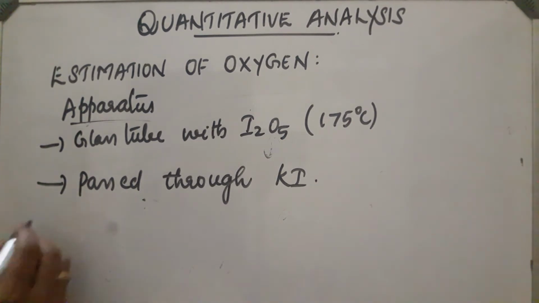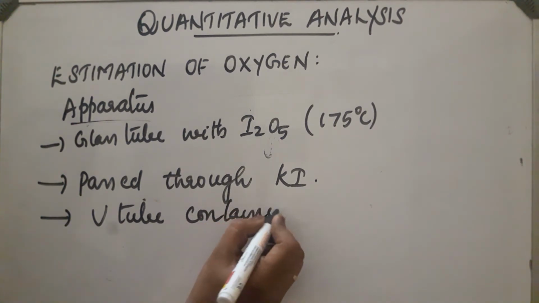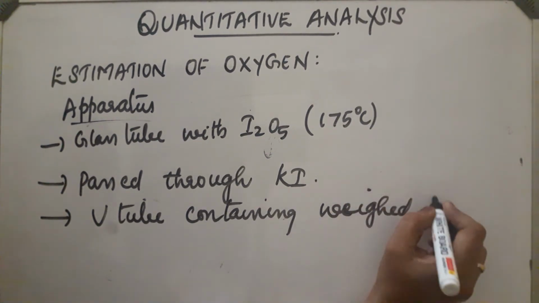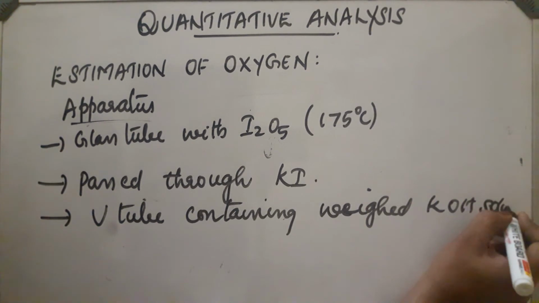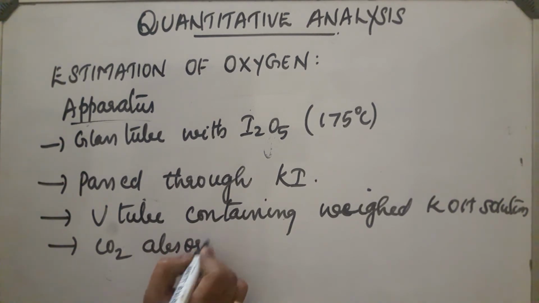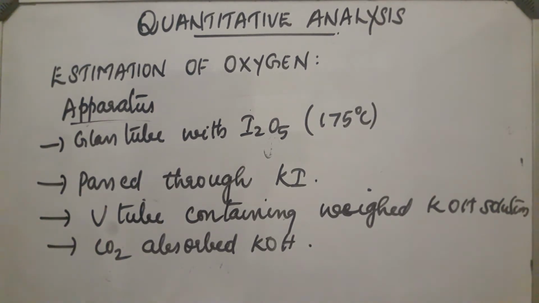This gaseous product is then passed through a U-tube containing a weighed amount of potassium hydroxide solution. So what will happen? Carbon dioxide is absorbed into the potassium hydroxide. After absorption, we have to weigh the U-tube again. This difference will give the amount of carbon dioxide, from which we can calculate the percentage composition of oxygen present in the organic compound.